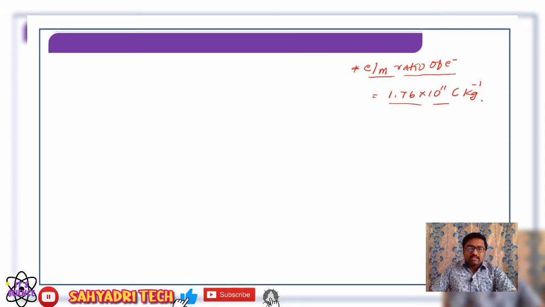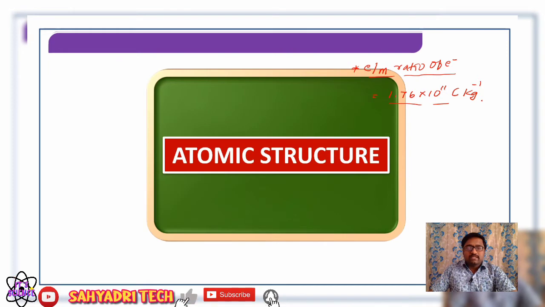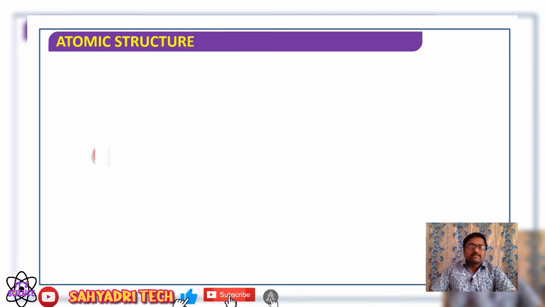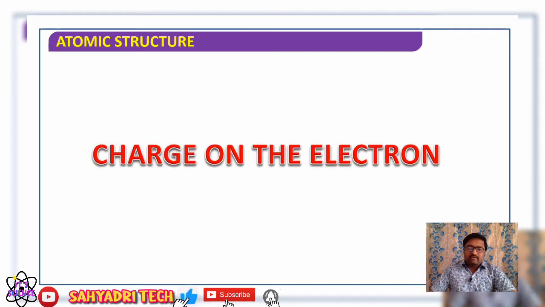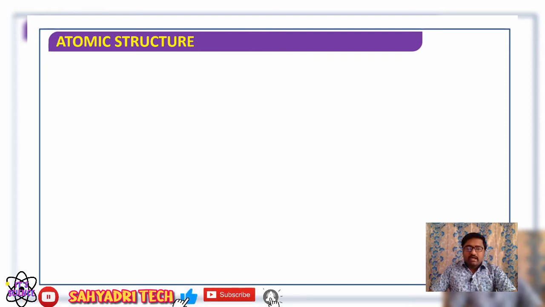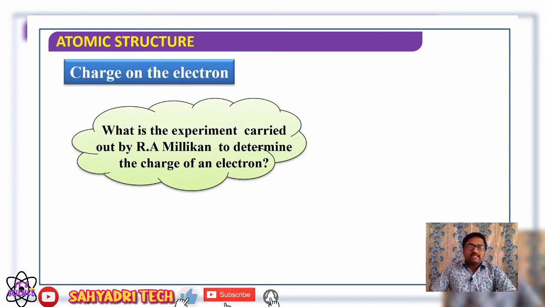Well, in this session we are going to consider the next concept of the chapter, that is the charge on the electron. The concept of charge was given by a scientist called R.A. Millikan. R.A. Millikan discovered the charge present on an electron, or you can say the charge of an electron was found out by R.A. Millikan.